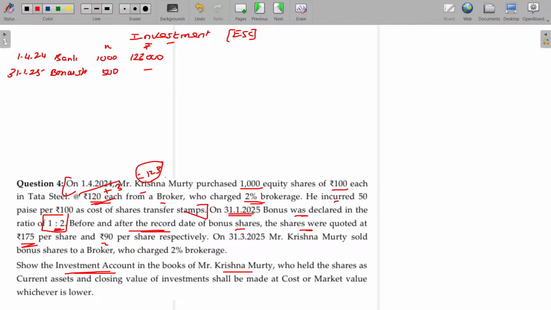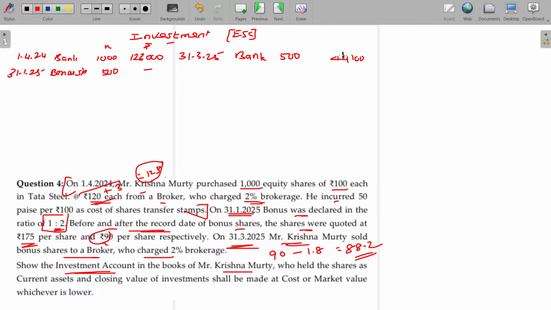Before and after the record date of the bonus share, the shares were quoted at 175 and 90 per share respectively. That doesn't matter. On 30/3/2025, Mr. Krishnamurti sold bonus shares to a broker who charged 2% brokerage. So now on sale, this value being 90, 2% brokerage is payable, 1.8. Then 88.2 will be the value. This is the amount you recover on 31/3/25. Bank, how many shares are going to be sold? Only the bonus shares, 500 into 88.2. What is the value you are getting?